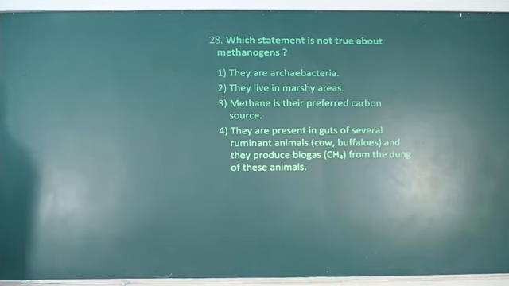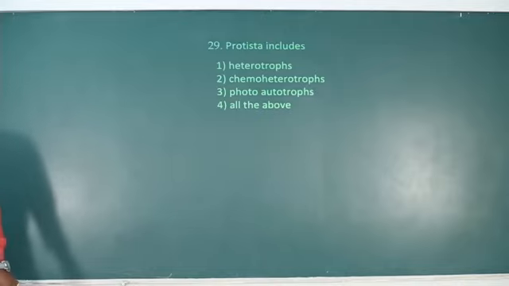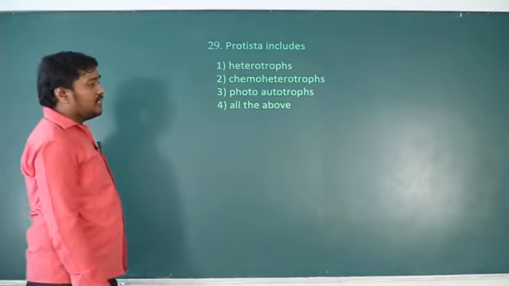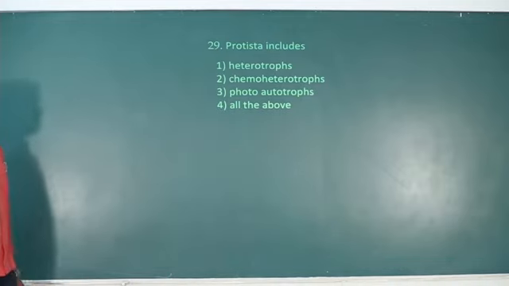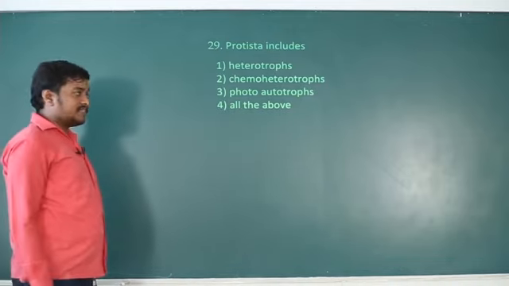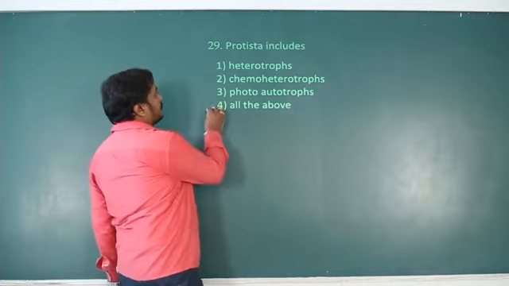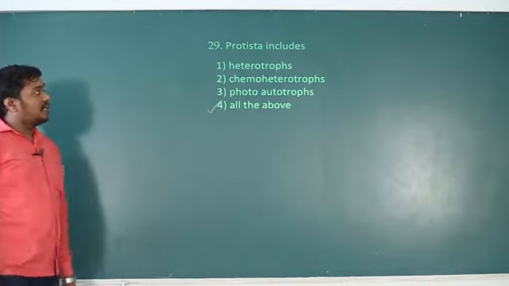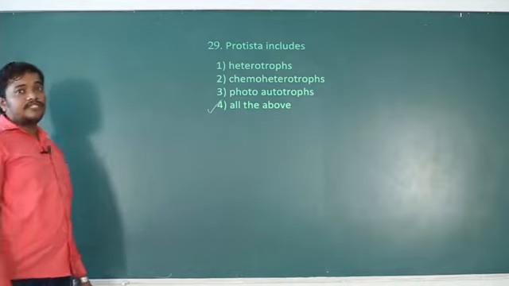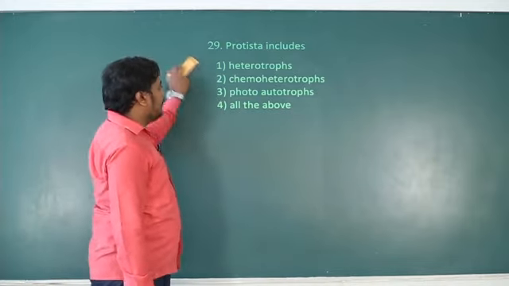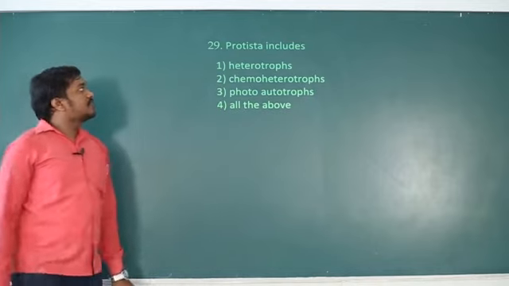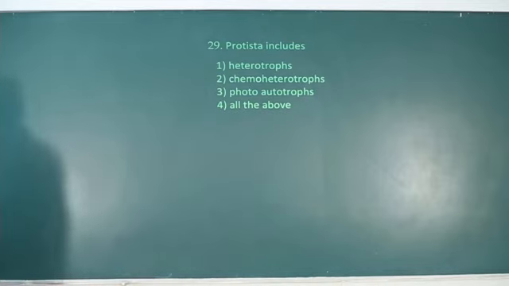Okay, next question. Protista includes heterotrophs, of course, chemoheterotrophs, of course, photoautotrophs, yes they have, so all of the above. Every kind of organism is in that group, that's why we call Protista a mixed group. There is no definite boundary for describing a character.